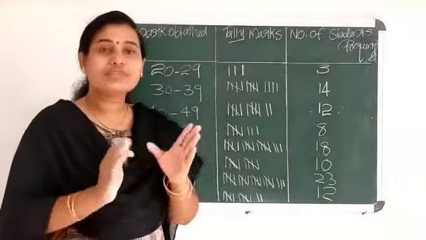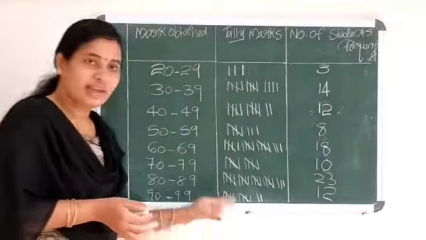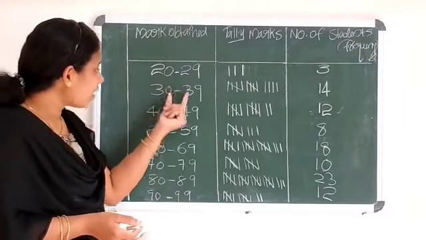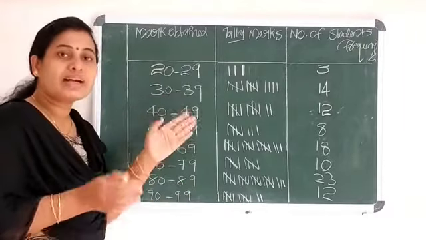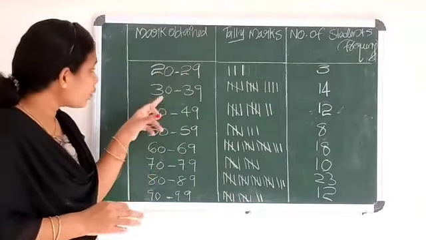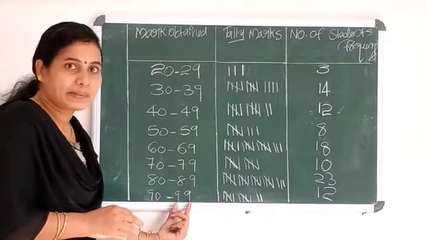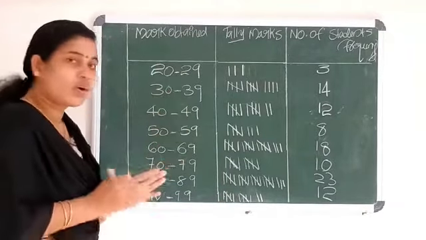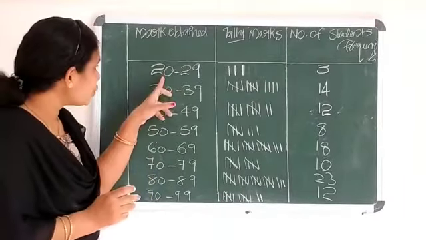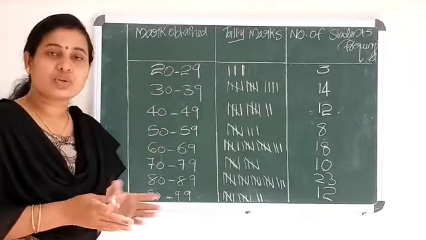Okay. The marks of those 100 students in the mathematics class test can be represented in this tabular form, in which you can see that we are considering the marks as different groups. The first group is 20 to 29. The second group is 30 to 39, like that. The last group is 90 to 99. And each of these groups is called a class or class interval. Okay, so 20 to 29 is a class. 30 to 39 is a class or class interval.